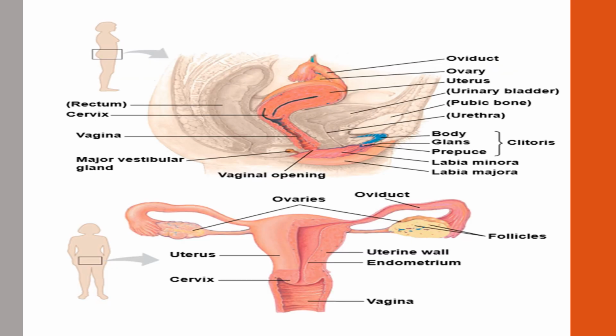Now here's a quick photo of the anatomy of the female. Before we end the lecture, I just wanted to add this in so you get an idea of what these structures look like. Here is the side view, from the opening going into the oviducts and the uterus, and how the process works. And here's an overview of what the reproductive system usually looks like: the vagina, the cervix, the uterus, the oviducts, and the ovaries containing the follicles.